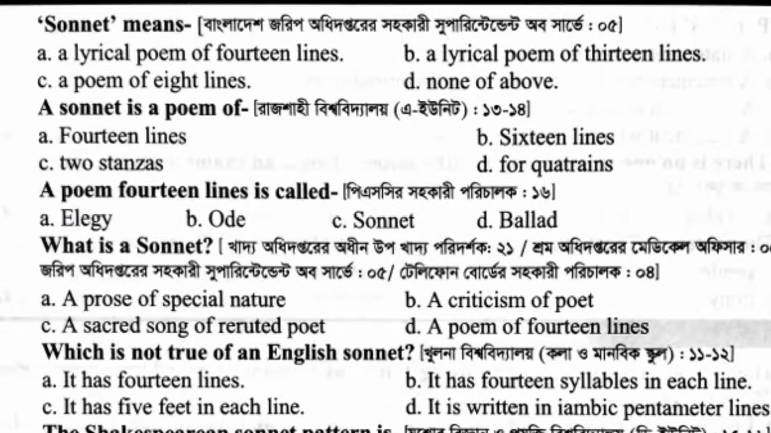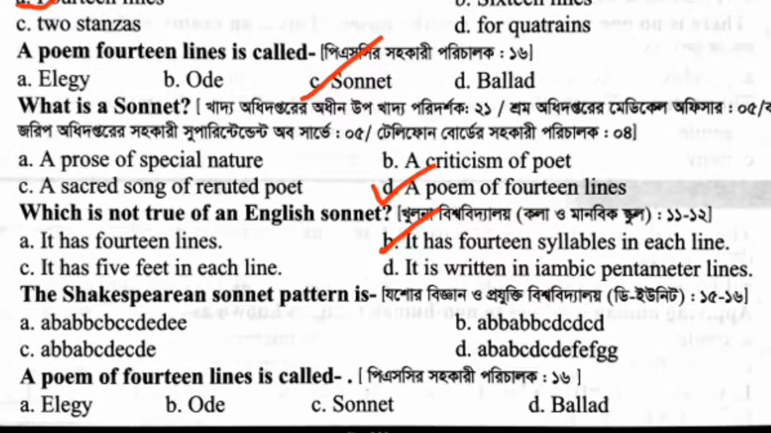Sonnet means dash. Sonnet means a lyrical poem of 14 lines. A sonnet is a poem of dash. A sonnet is a poem of 14 lines. A poem of 14 lines is called dash. A poem of 14 lines is called sonnet. What is a sonnet? A poem of 14 lines, which is not true of an English sonnet. It has 14 syllables in each line.